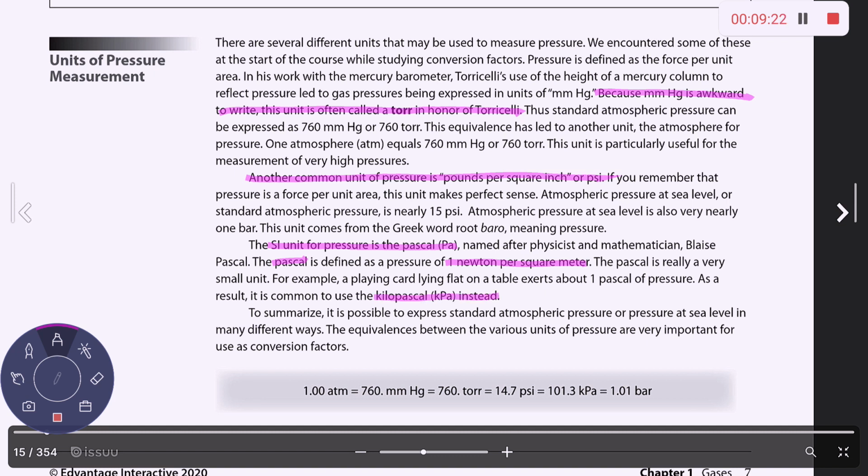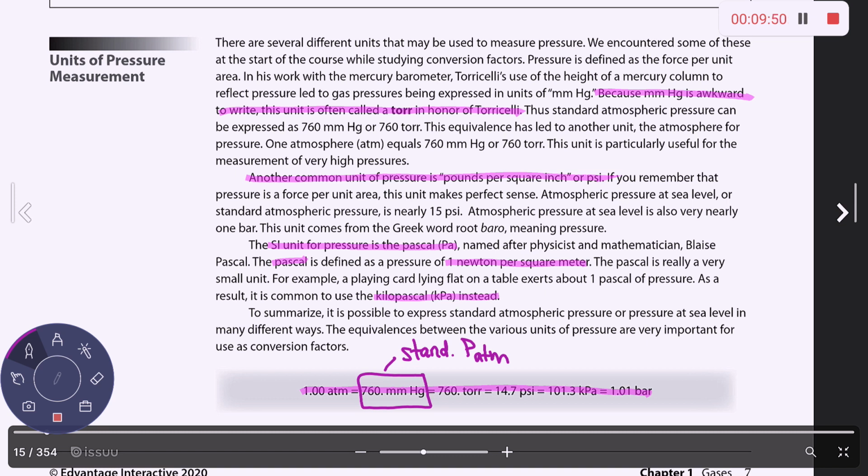And then down here, this is what I will give you on a quiz and a test. Okay, so remember earlier how I said standard atmospheric pressure at sea level was 760 millimeters of mercury? So that means that all of these other equivalencies would be considered standard atmospheric pressure as well.